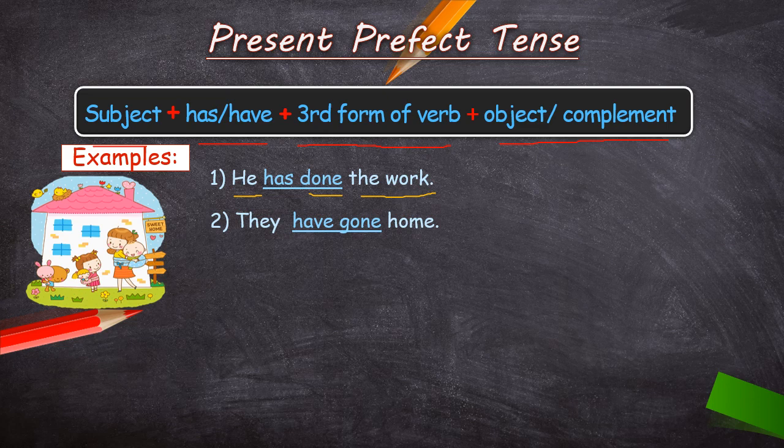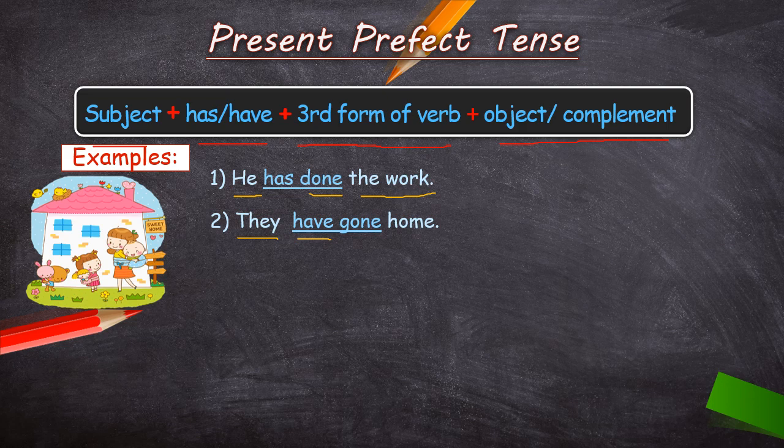They have gone home. So children, they is the subject here, and with they we are using have. Why? Because we use have with I, you, we, they.